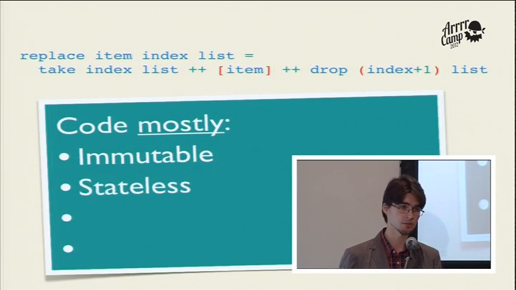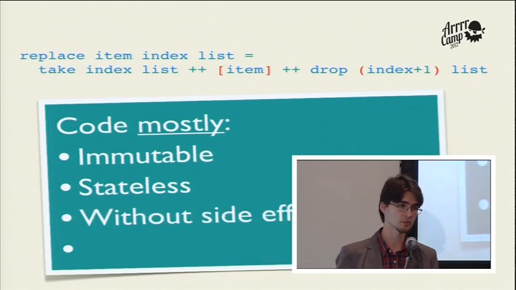Now, the function body is usually stateless, so it doesn't reach out and modify some variables out of its scope. It also doesn't perform any side effects. So functions usually, mostly, don't throw exceptions, don't reach out to some I/O operations.